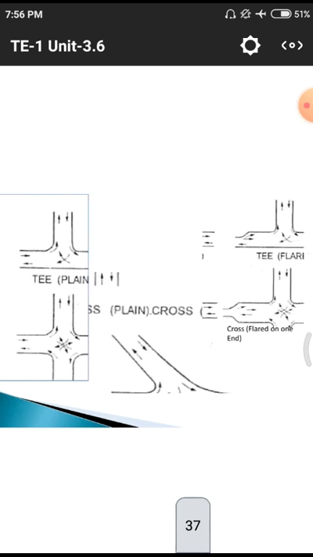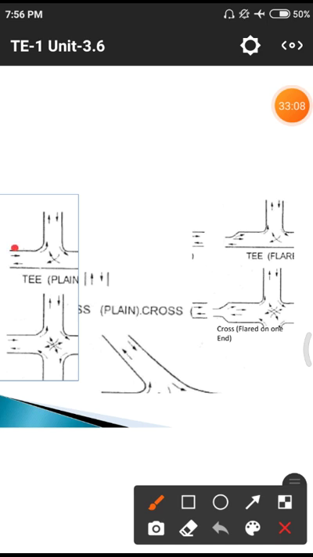These are the intersections we normally observe on different ways. The first one is the T plan, that means in the shape of a T. After that we have a plus cross section. After that we have a Y cross section. Likewise, normally this is the cross section of the road, and those cross sections will be increased by this circular pattern.